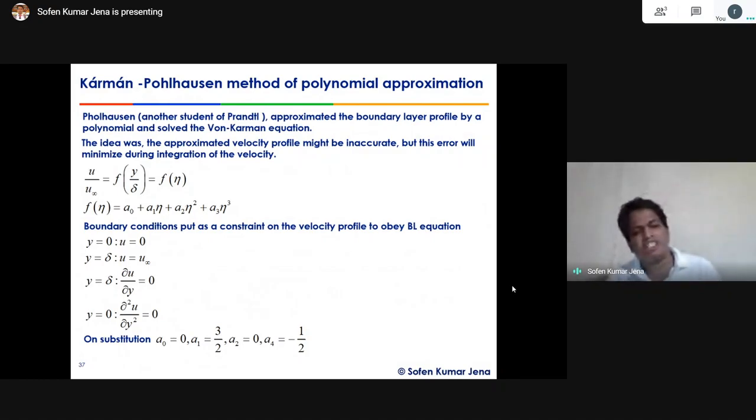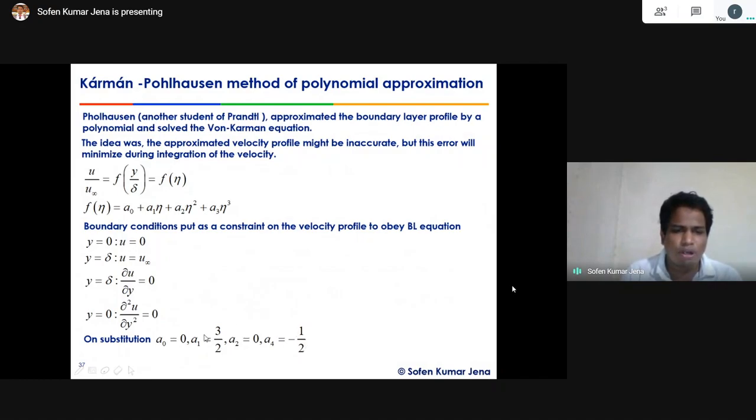The rate of change of the shear stress will not change more; if you take another derivative of the shear stress, this will vanish, right? If you substitute these 4 conditions, since there are 4 unknowns, we will get a0 equals 0, a1 equals 3 by 2, a2 equals 0, and a3 equals minus 1 by 2.